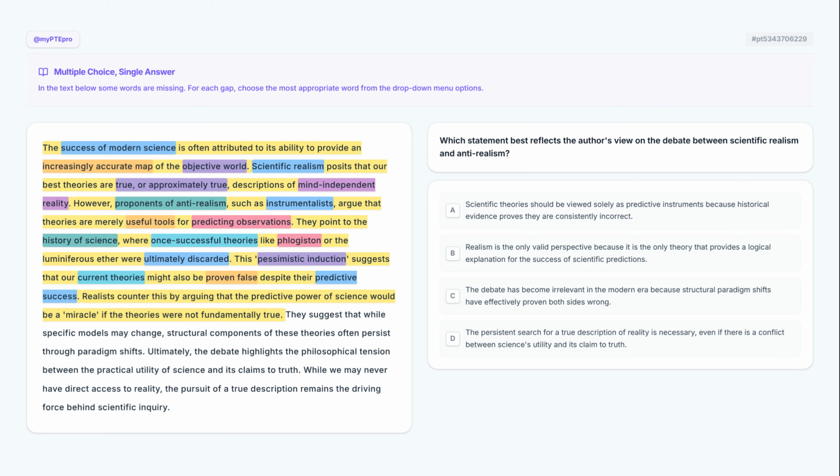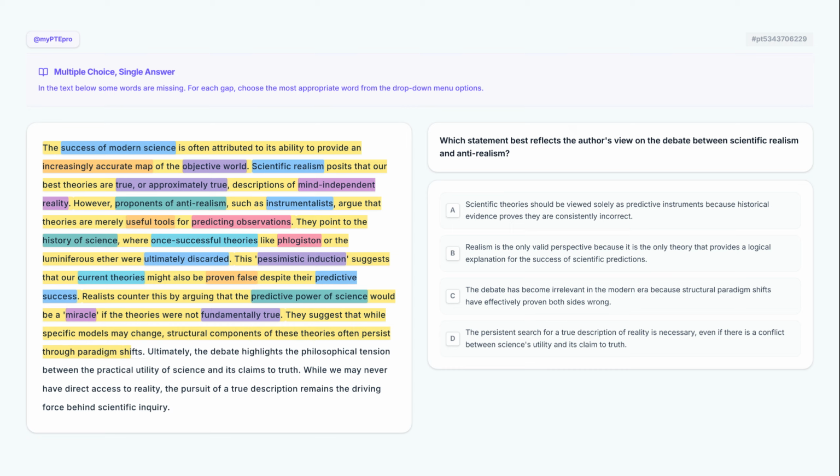Realists respond to skeptics by claiming that the predictive power of science is too consistent to be accidental. They argue it would be a miracle if theories work so well without being fundamentally true, suggesting that success implies a connection to reality. They suggest that while specific models may change, structural components of these theories often persist through